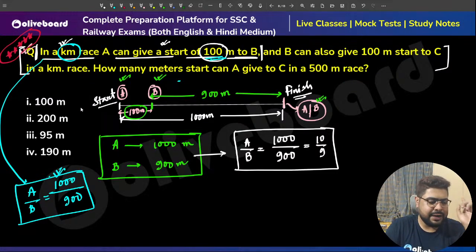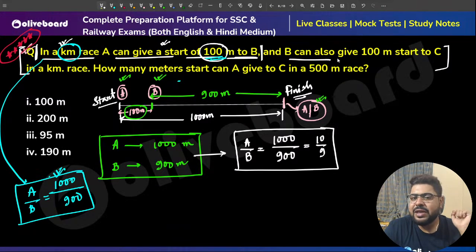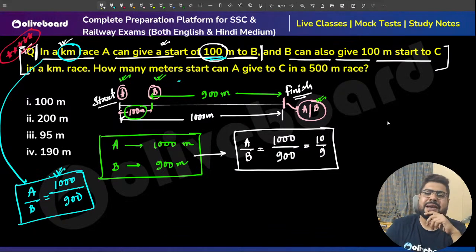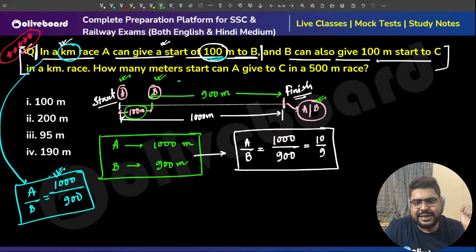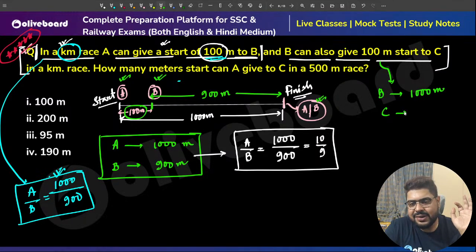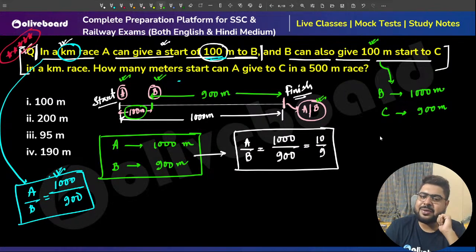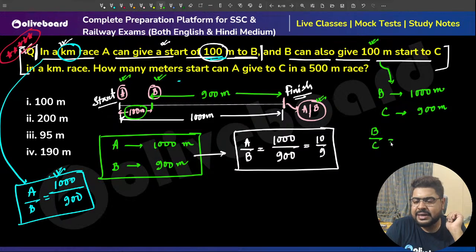Okay, perfect everyone. You guys understood this? Absolutely clear. Now, same goes for here. B can also give a 100 meter start to C. So again, sir, from this line, can I say the same thing? By the time B goes 1000 meters, C goes 900 meters, because that 100 meter start is again what we are talking about. So B by C is nothing but 1000 by 900, or sir, 10 by 9.